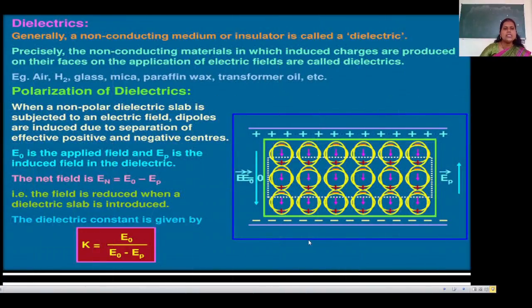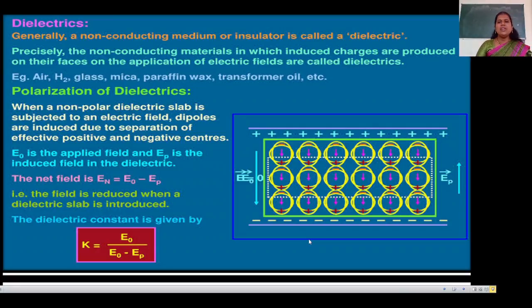Now see the next article, what is meant by dielectrics. Generally, a non-conducting medium or insulator, we can say, is a dielectric. The non-conducting material on whose faces induced charges are produced in electric fields is called a dielectric.